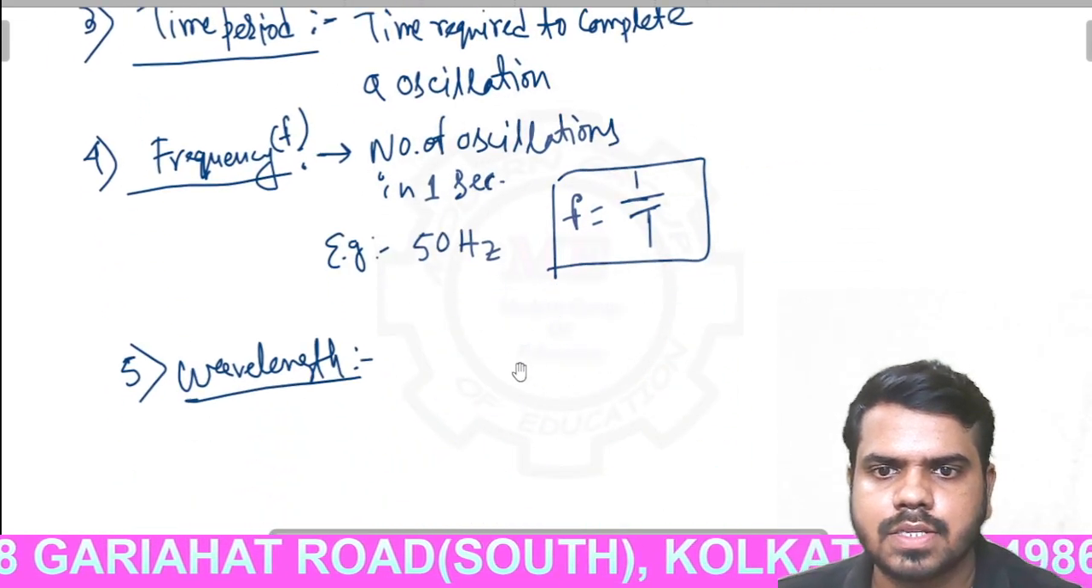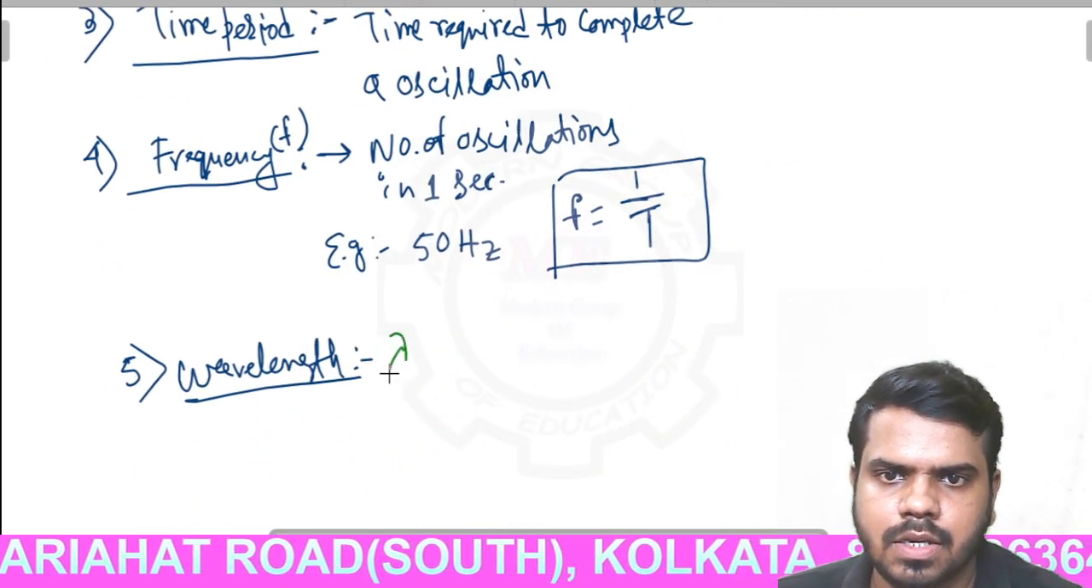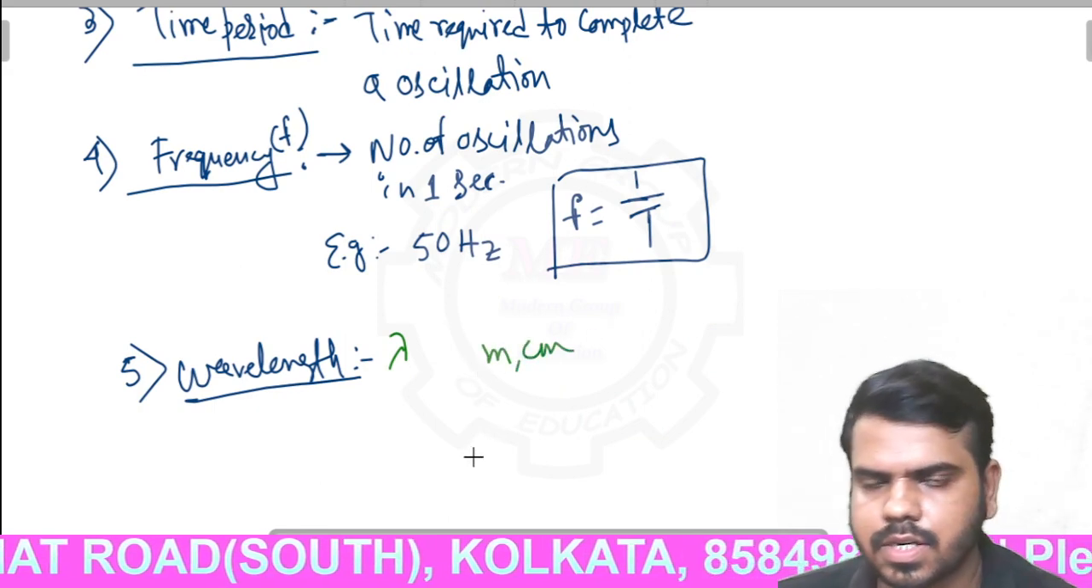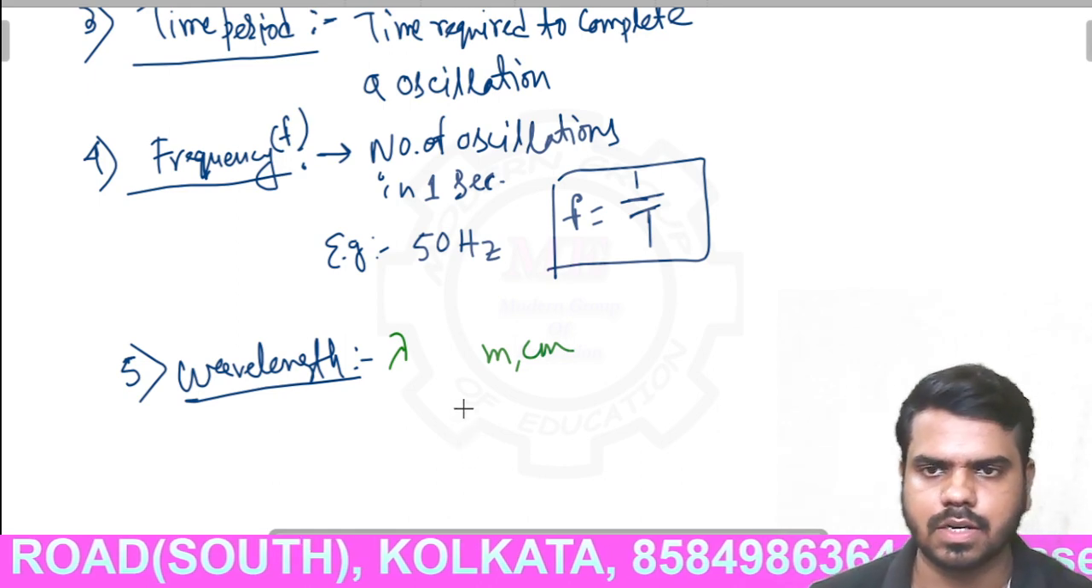It is represented as lambda, the length of a wave in a time period. So wavelength is represented as lambda, and the unit is meter or centimeter, etc. Clear? The length of a wave in a time period.